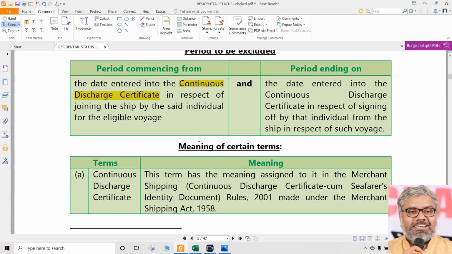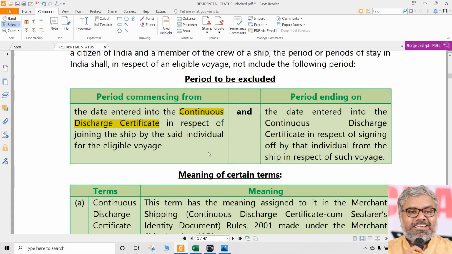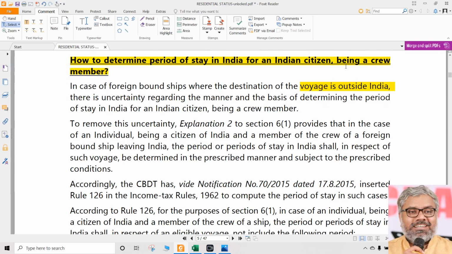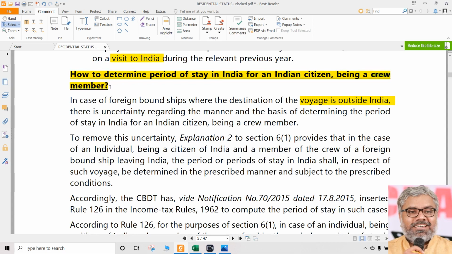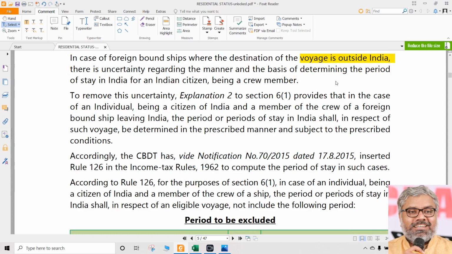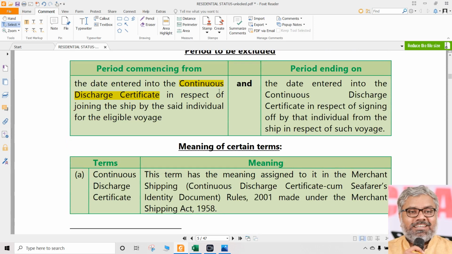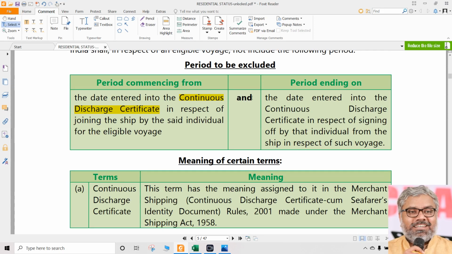Point is simple. There is something called continuous discharge certificate. What is that? Imagine it is like a register, like an attendance register. And are we talking about a passenger here? No, sir, please. That we should know. Are we talking about a passenger here? No. We are talking about a crew member. He is a guy who is a crew member, means he is the staff. Crew means staff, member of the ship. And he is an Indian citizen, basically, who is a staff member of a ship which is going outside India, a foreign bound ship. That's all. In that case, how to calculate the number of days of stay in India?